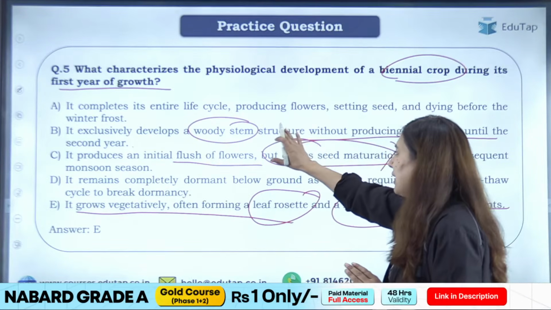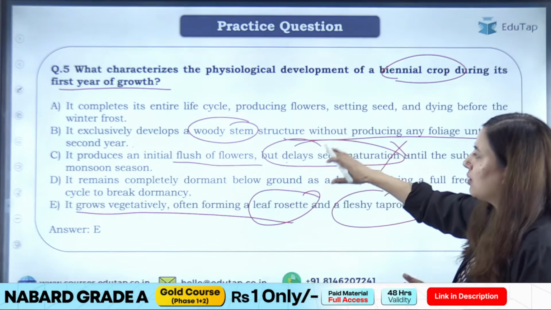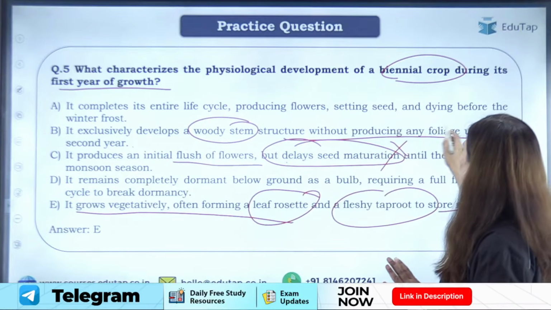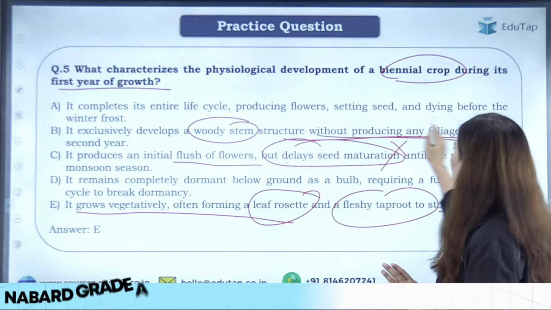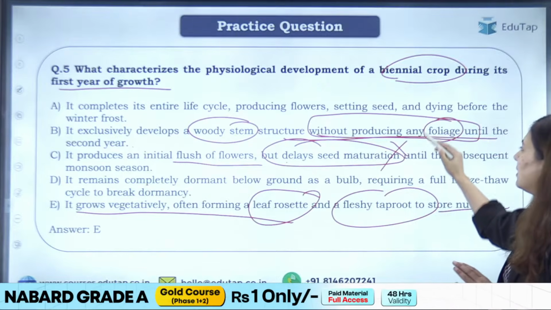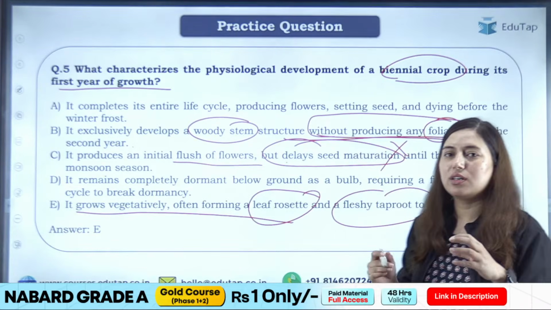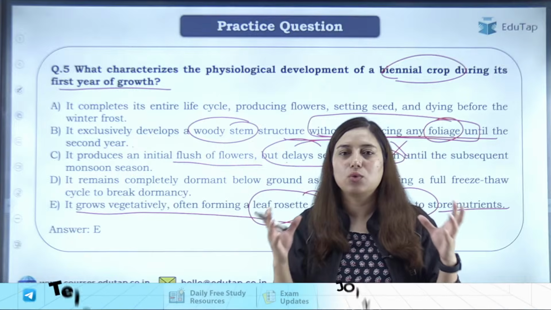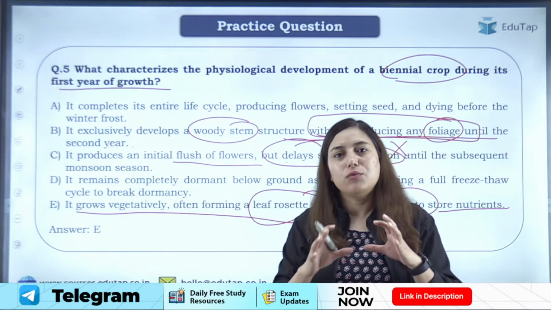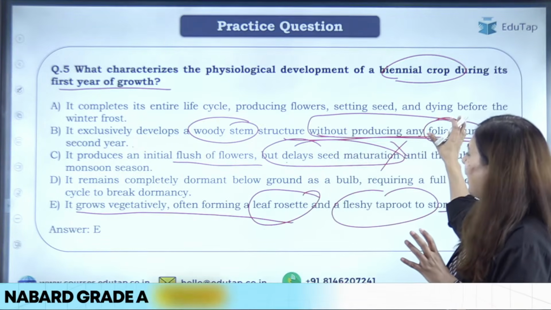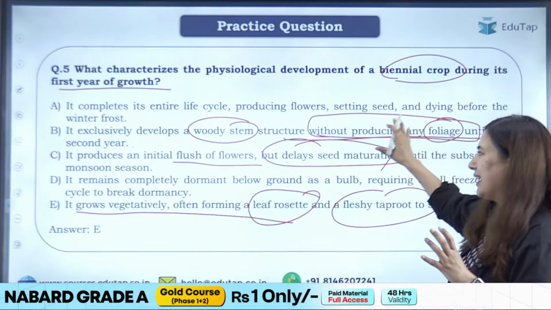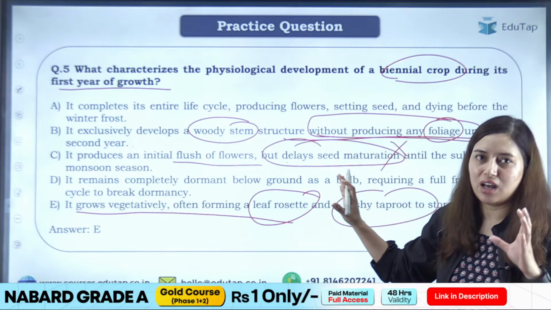So that's why option B cannot be the right answer. It is not forming any woody stem, and it says without producing any foliage. Foliage is basically the term given to the leaves, branches and nodes that are formed. So foliage is what happens in the first stage. So again, this option is not the right answer, right?